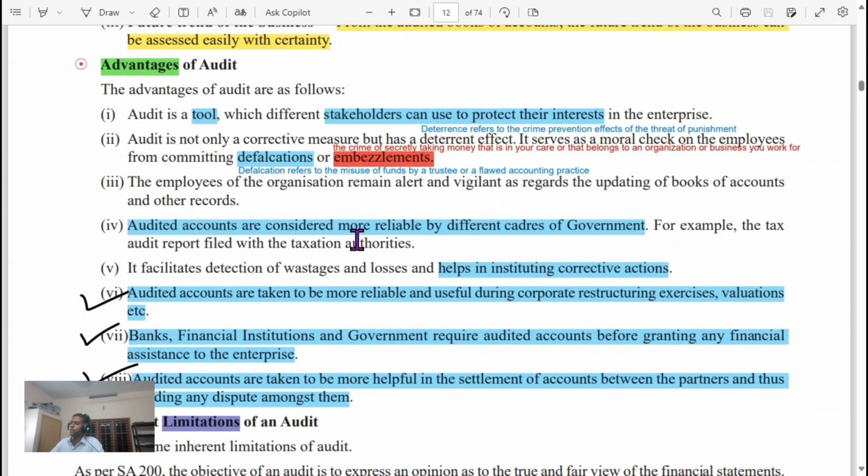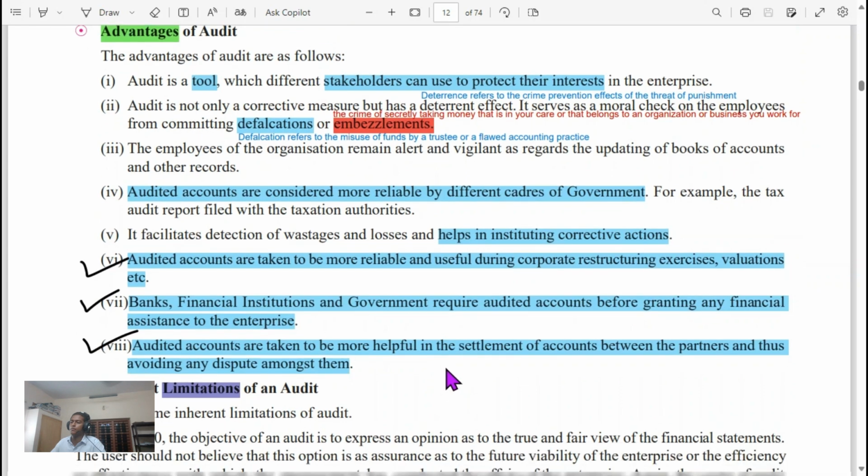Audited accounts are considered more reliable by different categories of government. Auditing helps in instituting corrective actions. Audited accounts are taken to be more reliable and useful during corporate restructuring exercises, valuation, etc. Banks, financial institutions, and government require audited accounts before granting any financial assistance to the enterprise. Audited accounts are taken to be more helpful in settlement of accounts between partners, thus avoiding any dispute among them.